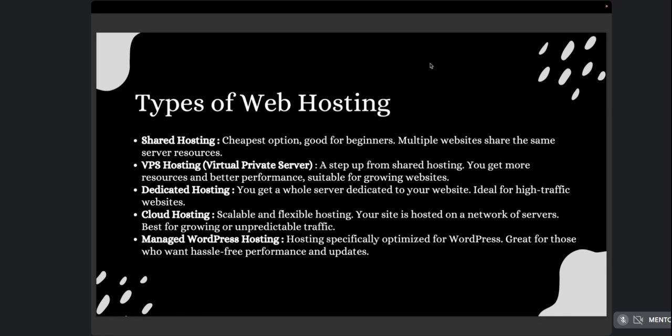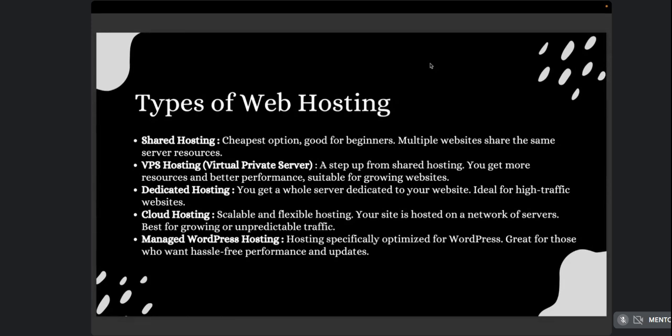So that is VPS. It is also a big server where multiple websites are hosted, but the resources given for your website will be partitioned. So there will be a partition or a separation for the resources allotted to your website and others. Now what happens is they're telling it gives you better performance, because if another website goes down or gets crashed, it won't affect yours, because the allotment for your website, all the CPU configuration, all the storage space will be separated. It will be dedicated for that website. So that is called VPS hosting.